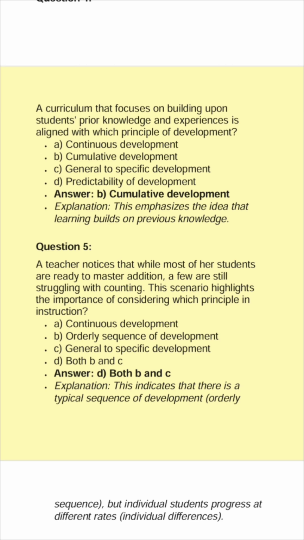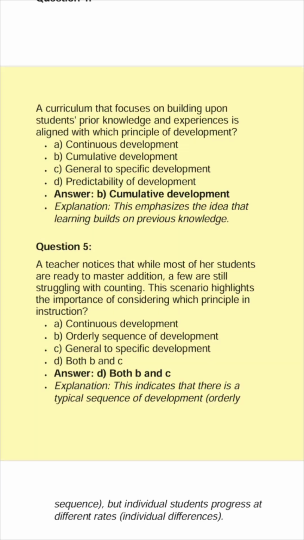Question 5. A teacher notices that while most of her students are ready to master addition, a few are still struggling with counting. This scenario highlights the importance of considering which principle in instruction. A. Continuous development. B. Orderly sequence of development.